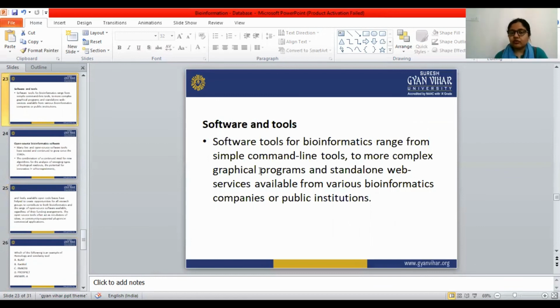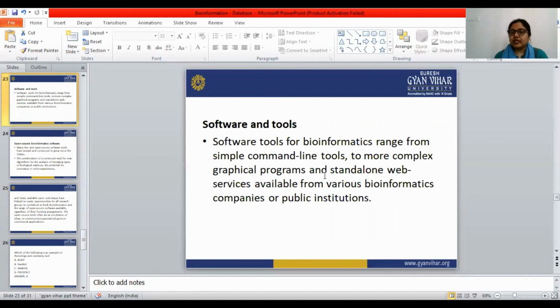Software and tools. This is the technical side, meaning the computer. Bioinformatics is the combination of computer science and informatics, so there must be software tools to work in bioinformatics. The software tools for bioinformatics range from simple command line to complex software tools, and all are available for bioinformatics.